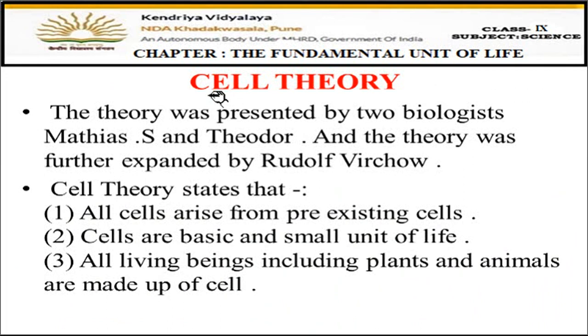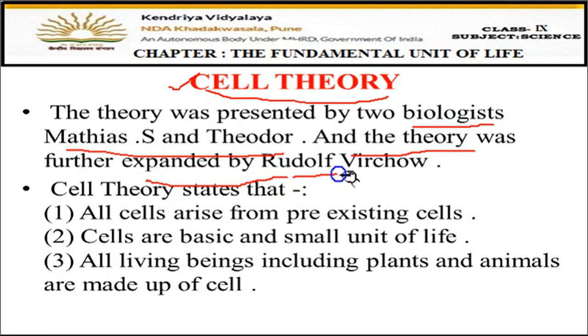Now, the next topic is cell theory. This cell theory was presented by two biologists, Matthias and Theodore. They were the two biologists who gave the cell theory, and the theory was further expanded by Rudolf Virchow. So you can say that cell theory was given by Matthias, Theodore, and Virchow. Now, what does this cell theory state?